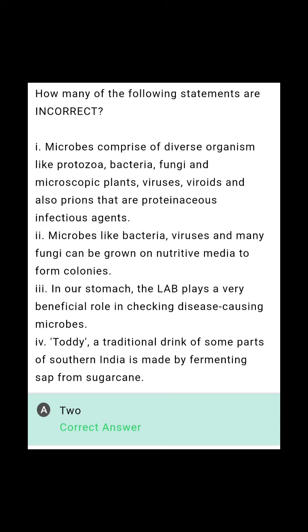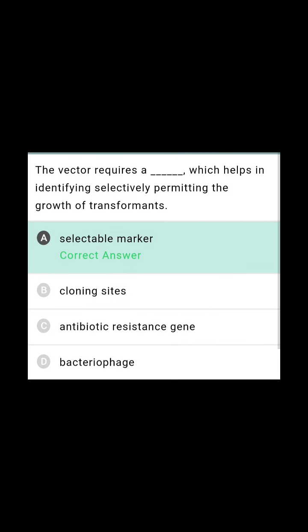In our stomach, the LAB plays a very beneficial role in checking disease causing microbes, lactic acid bacteria. Yes, it is right. Toddy, a traditional drink of some parts of southern India, is made by fermenting sap from sugarcane, it is given, but actually it is from palm. So two are wrong. What are they? 2 and 4 are incorrect. 1 and 3 are correct.